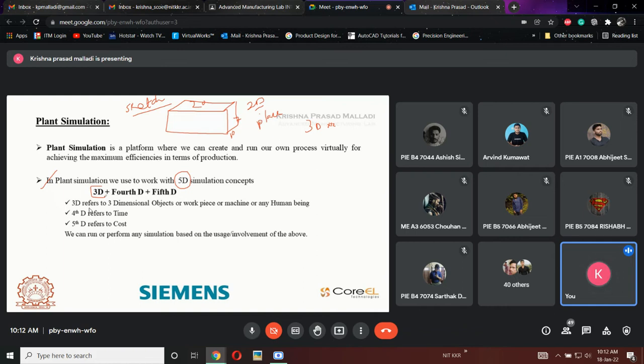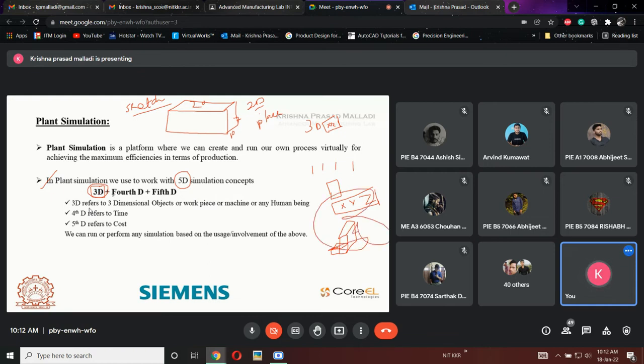Which means the part which you are going to manufacture, whether it may be a chair, a helmet, a phone, a fan, or a shoe, irrespective of the component, it is having some 3D dimensions, which means it is having x, y, as well as z. Then we will call it three-dimensional. Even the machines which we are going to use, the machine is a 3D machine, which means it is having three-dimensional values.